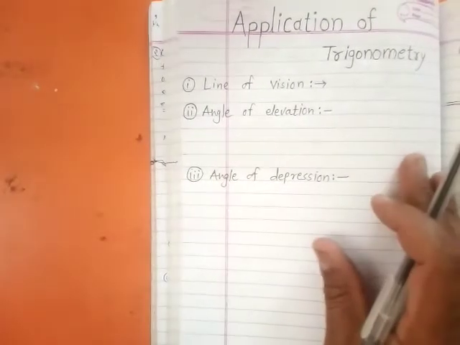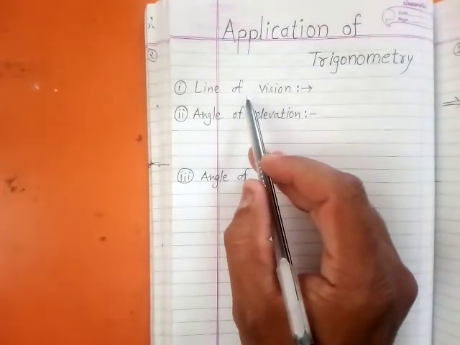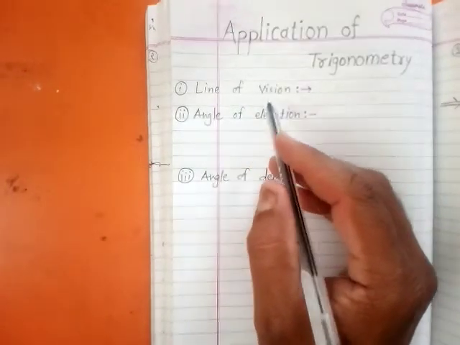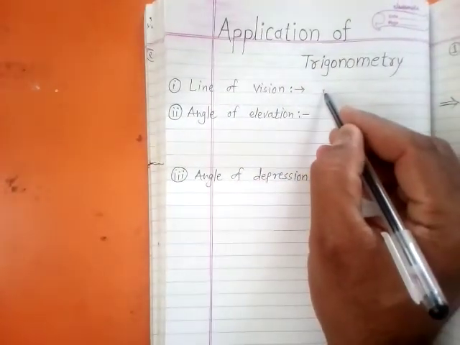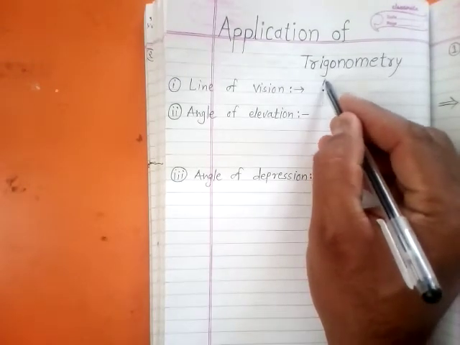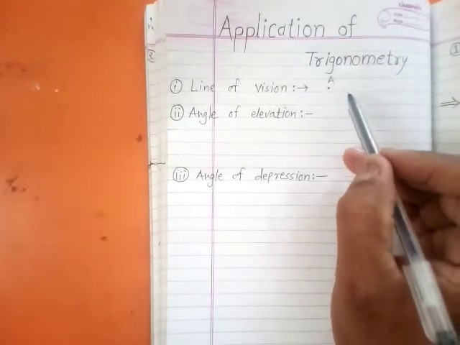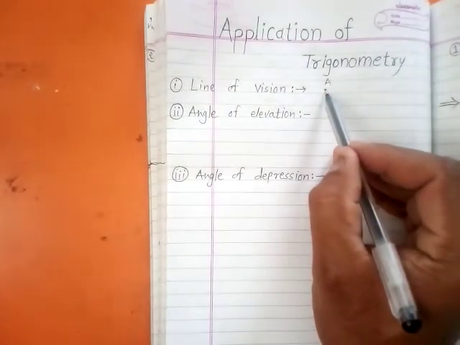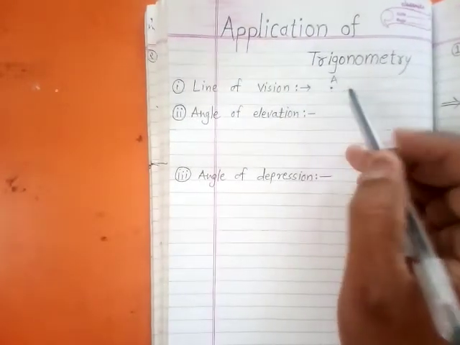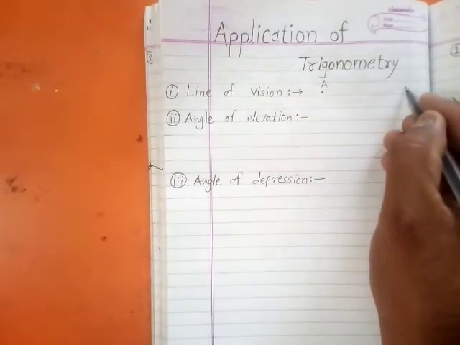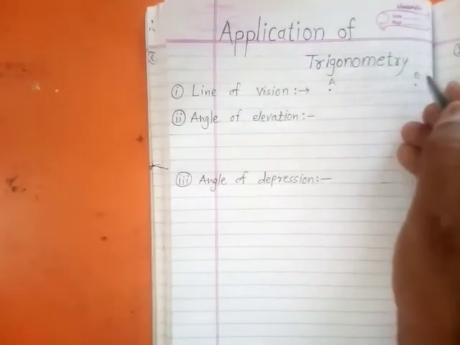The first point in the application of trigonometry is the line of vision. Suppose this is the position A, where the observer is standing, and looking at an object B, suppose this is the position of the object.